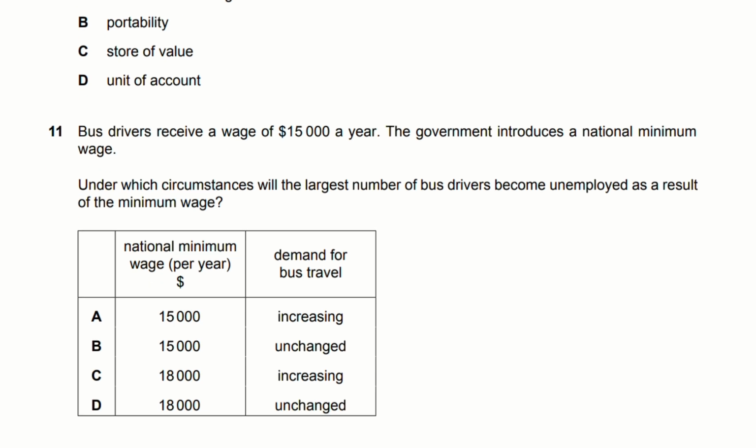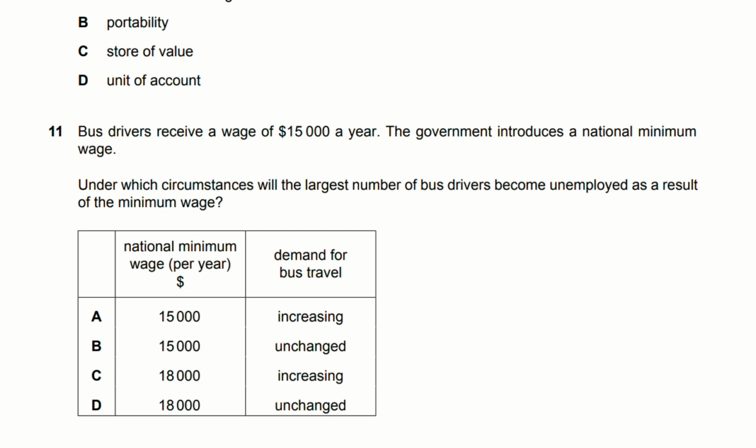Okay. If the government introduces a national minimum wage which is greater than what the bus drivers are already receiving, which we can see from options C and D, which is $18,000, then more of the bus drivers will be unemployed because they will be made redundant, as the owners of the buses who are paying the bus drivers will not have enough profit in order to pay those bus drivers.